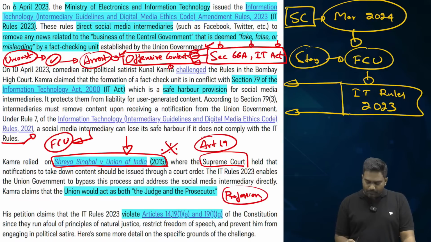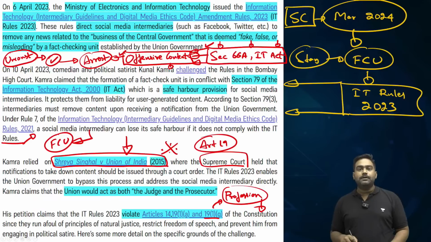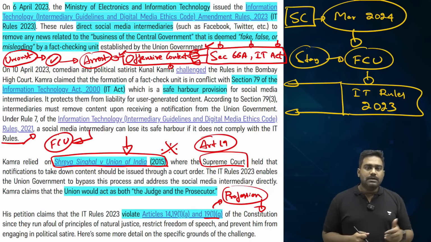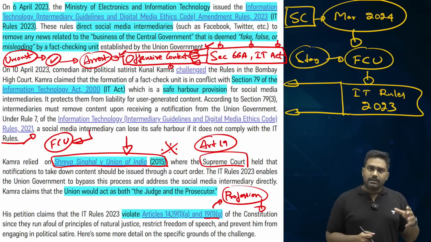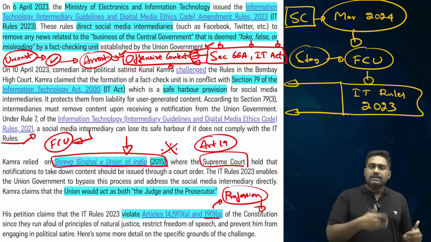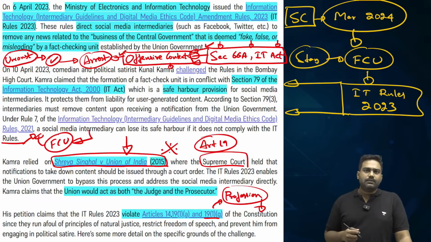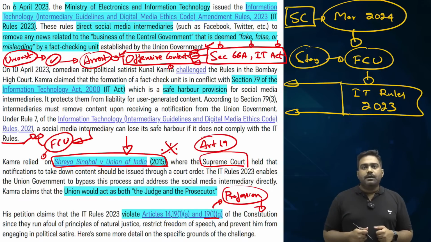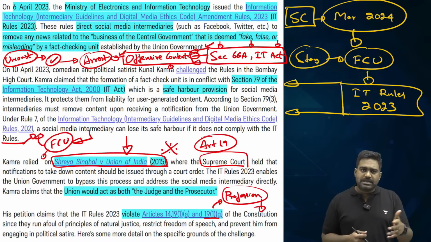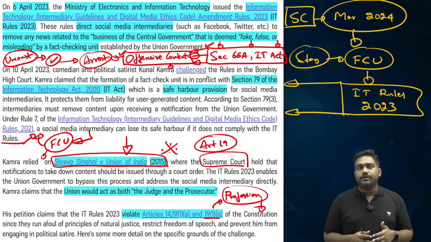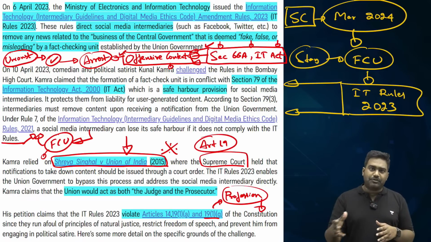Right to freedom of profession is a guaranteed fundamental right under Article 19. You can practice whatever profession you want. But if there is a fact-check unit established by the government, working for the government, dealing with fake news reports related to the government, then tomorrow, if let's say a cartoonist or a satire artist or a stand-up comedian uses satire and comedy to criticize the government, which is their fundamental right, what if the fact-check unit blames this as fake news and orders the social media firms, internet platforms and any other intermediary to take down that content? So this basically violates the right to profession as well of cartoonists, satirists and comedians.